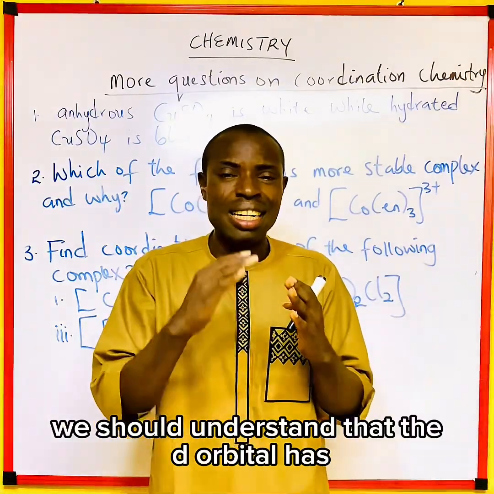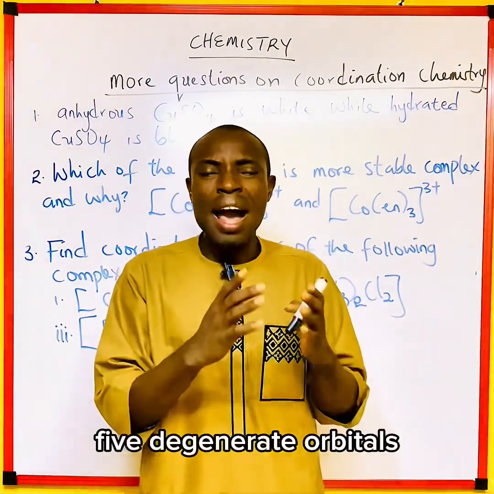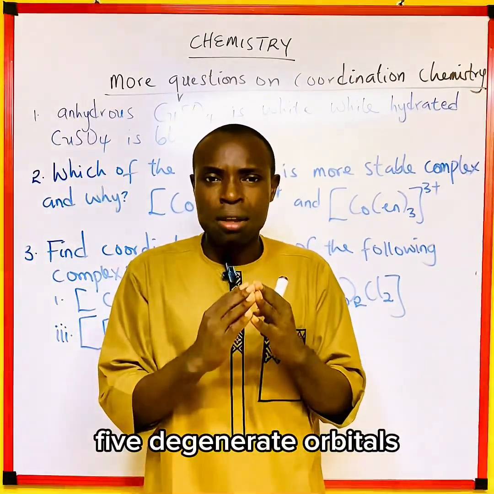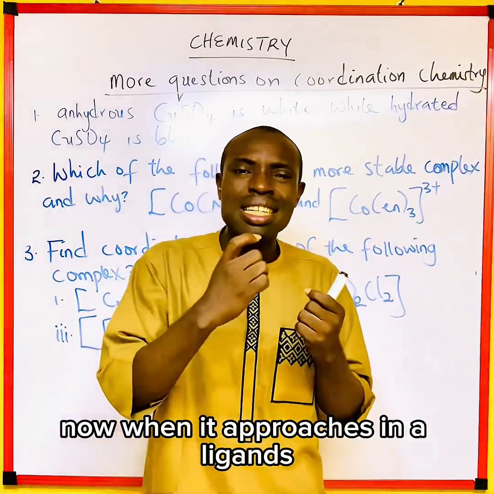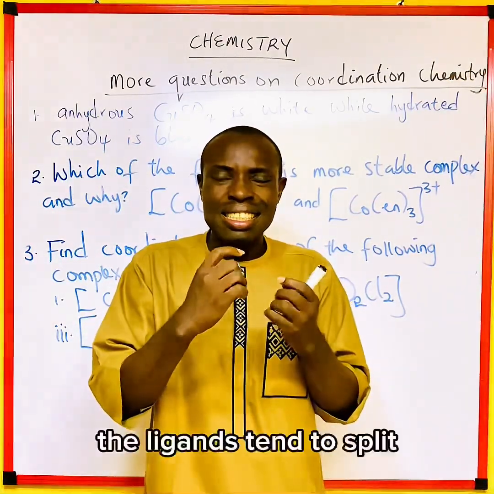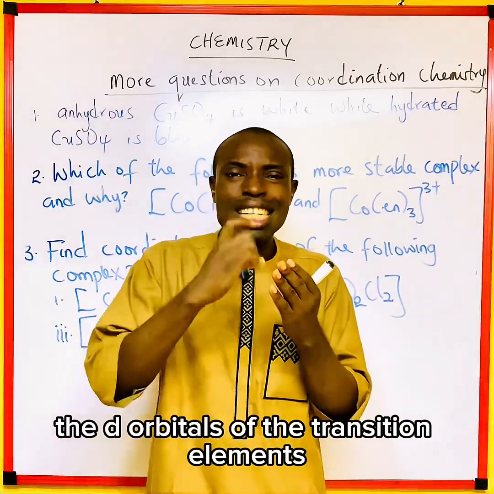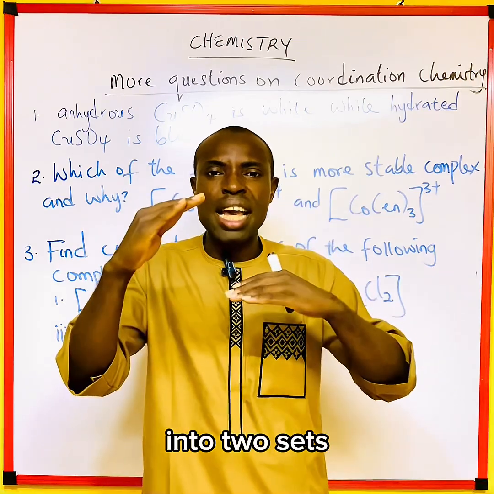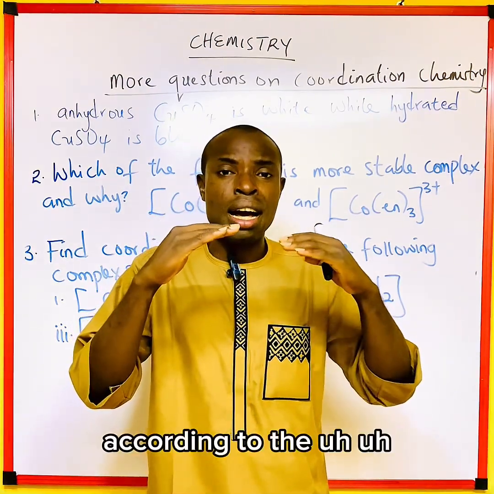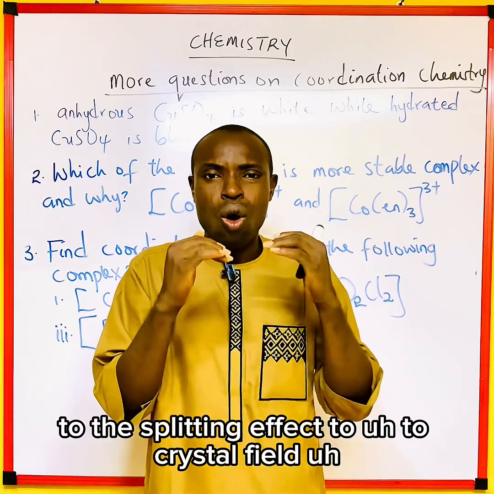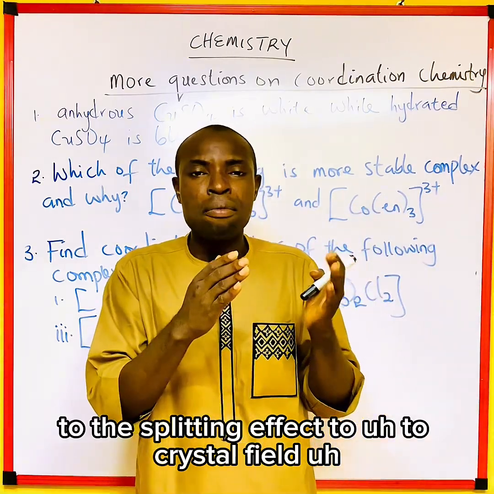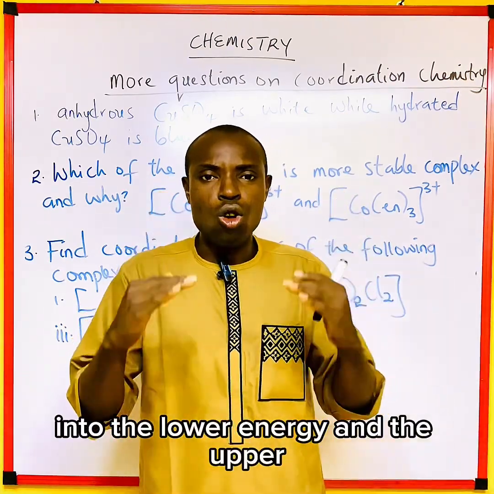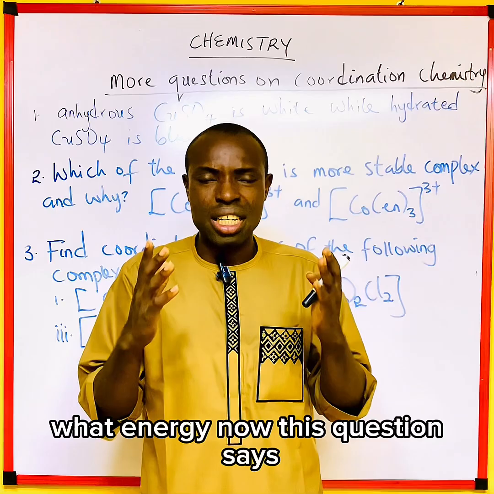We should understand that the d orbital has 5 degenerate orbitals. When it approaches a ligand, the ligands split the d orbitals of the transition elements into 2 sets, according to crystal field splitting, into the lower energy and the upper energy.